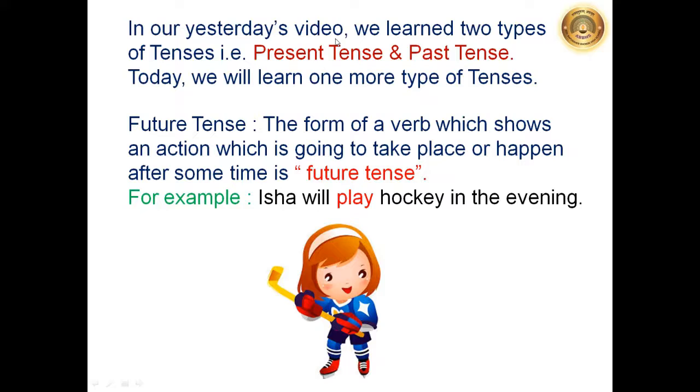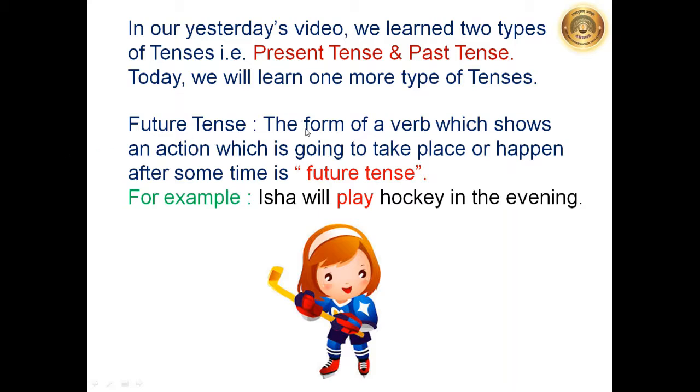In yesterday's video, we learned two types of tenses, that is present tense and past tense. Students, you now know what present tense is. The action which is going on at the same time, that is present time or now, is in present tense, and the action which has already been over, which has taken place sometime before, is known as past tense. Now today we will learn one more type of tense, that is future tense.